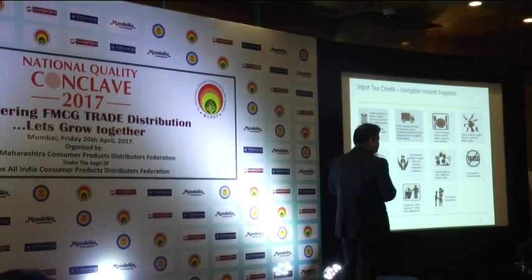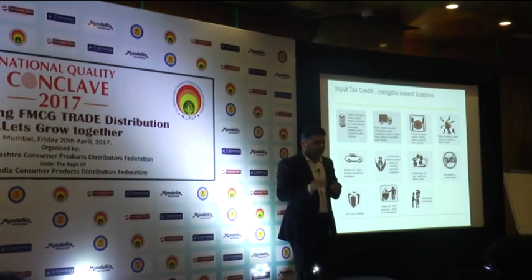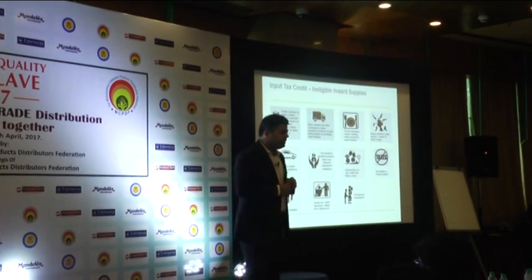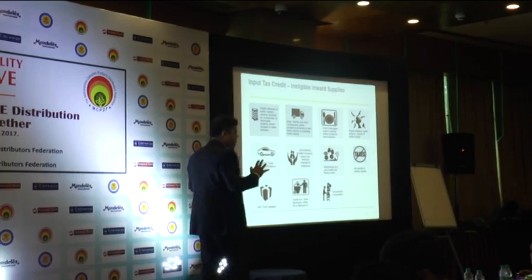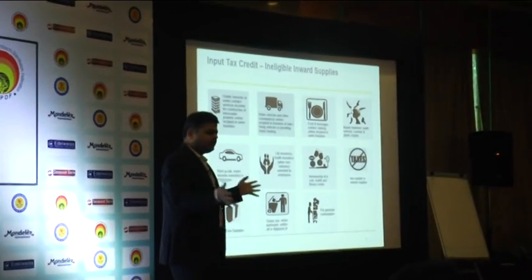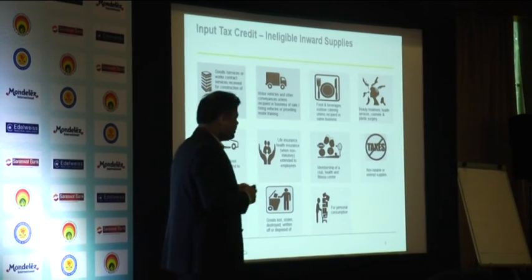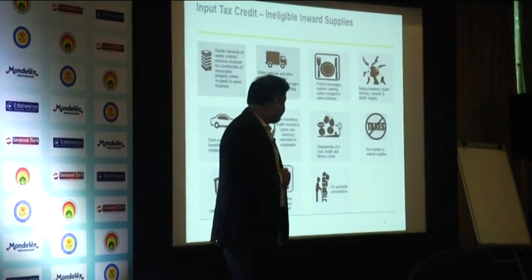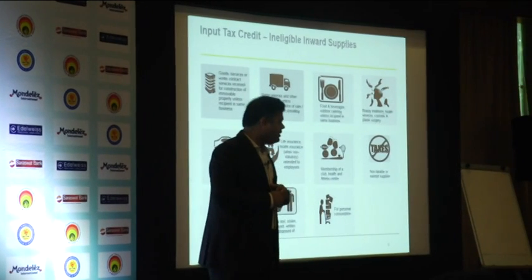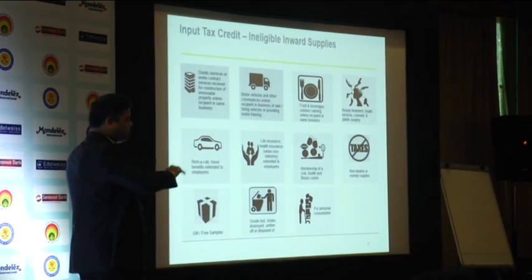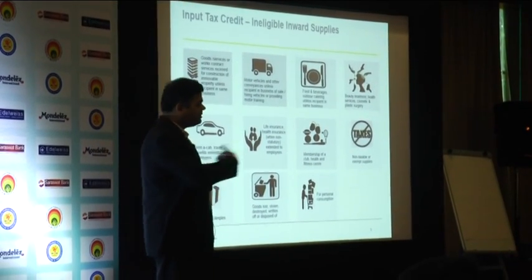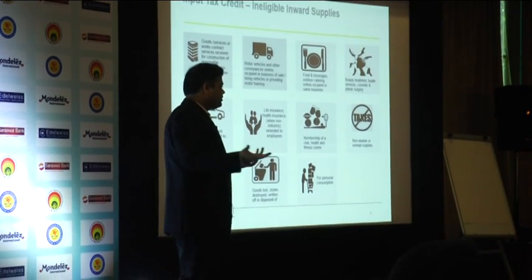Also, if the goods are lost, stolen, destroyed, in those cases I will have to reverse my input tax credit. So suppose I have inventory of 100 units but 20 were lost or stolen or destroyed, I have to reverse the input tax credit. Like fire. Yeah, fire and all. Because if it gets destroyed, then I will not be selling those products, so I will not get input tax credit.